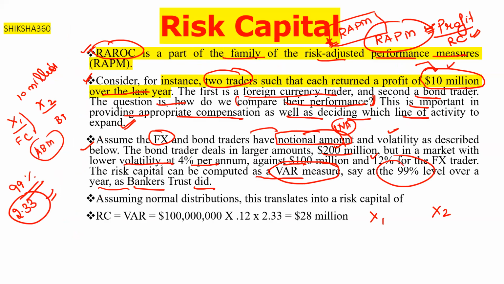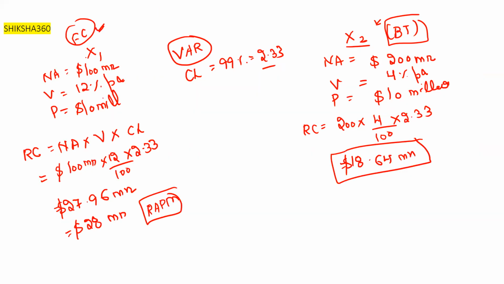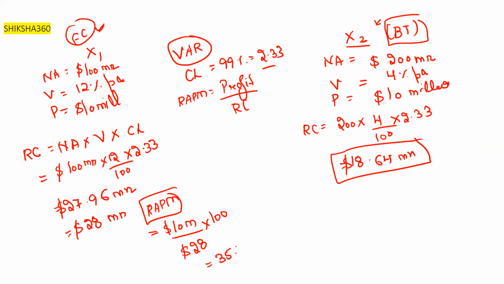RAPM is the risk adjusted performance measure, and on that basis we can understand which is performing better. The formula of RAPM is profit upon RC. Profit is 10 million and RC is 28 million, so 10 divided by 28 times 100 is 35.71%.